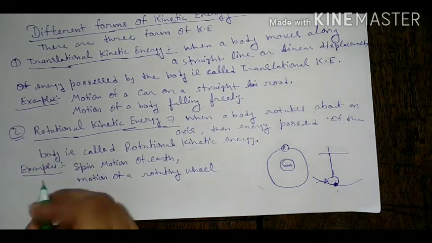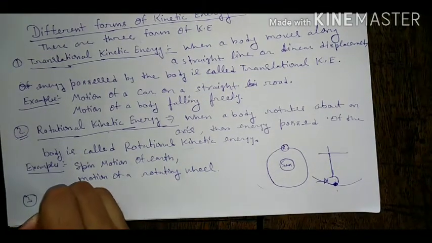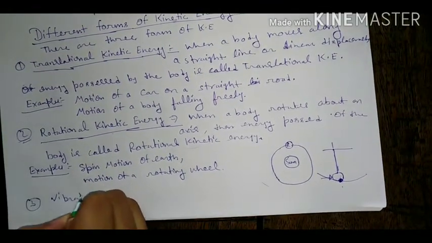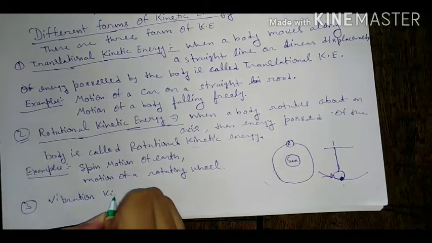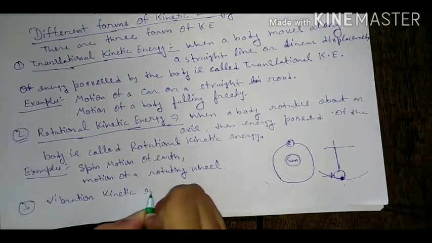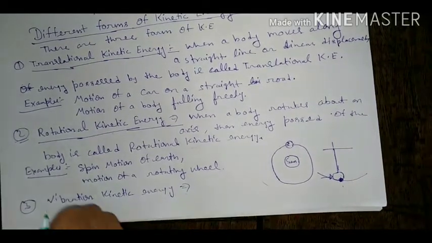So write the third heading in your copy: vibrational kinetic energy. What is vibrational kinetic energy?